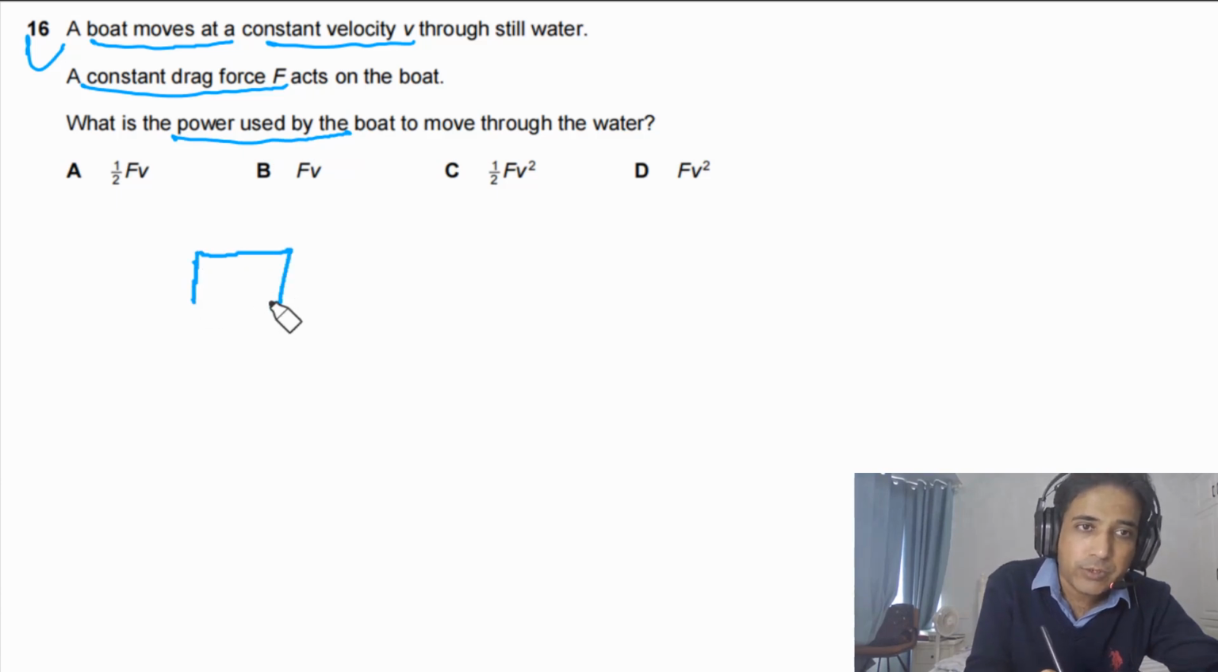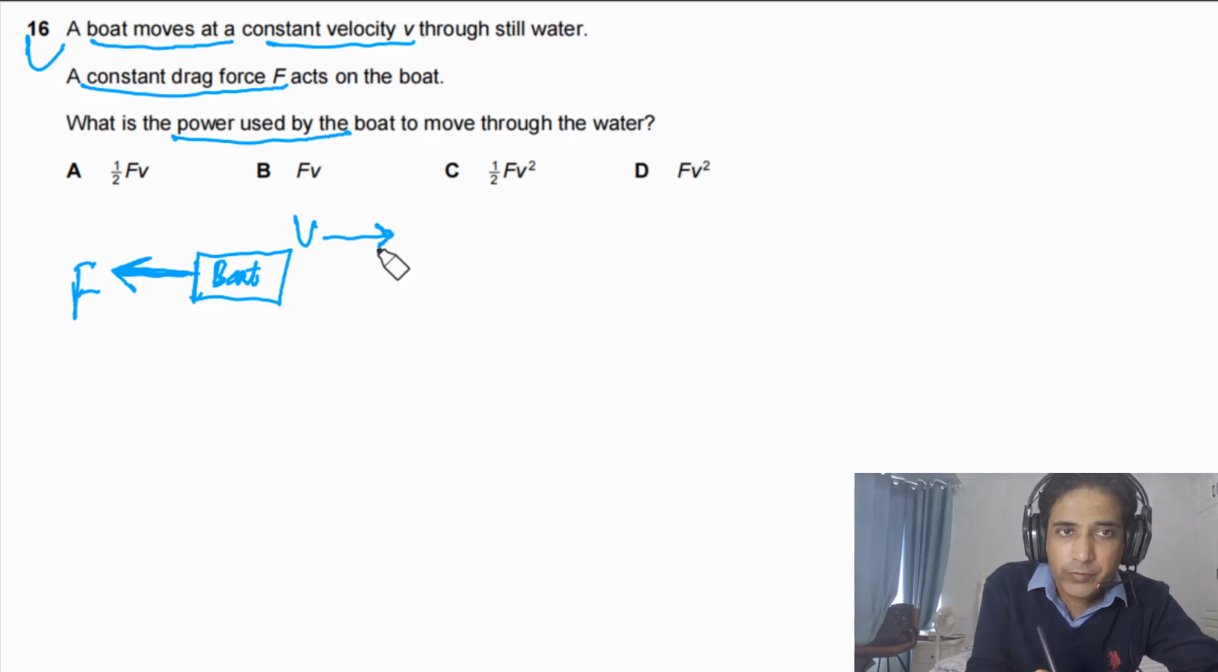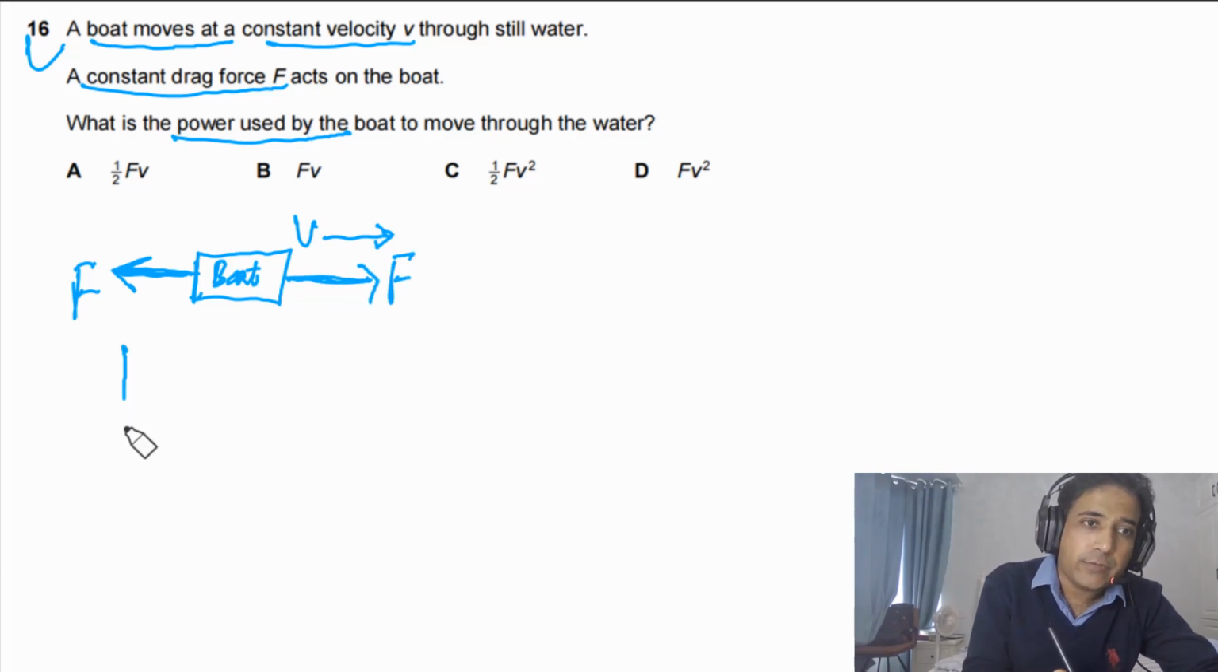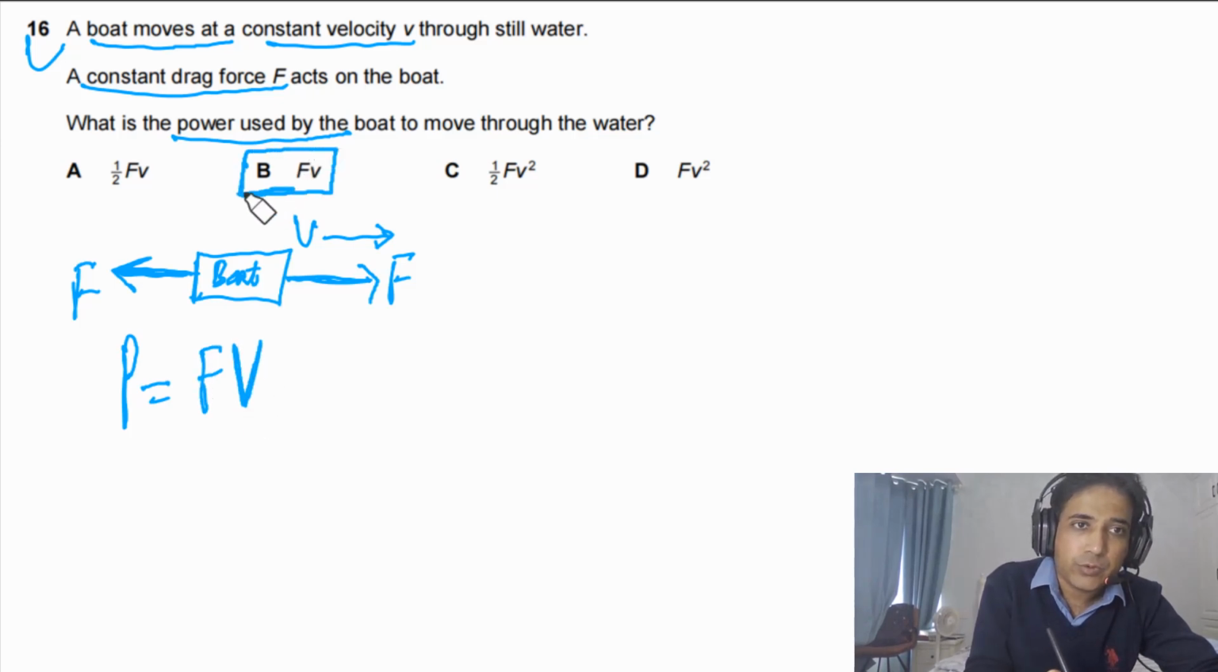So first of all, we can imagine this one is a boat and there is a drag force on the boat, so we can draw this arrow to represent the drag force, that is equal to F, and the boat has velocity V, moving at constant velocity. It means the thrust force is also equal to F. Now we can find out the power used by the boat. That has to be the product of force and velocity. So the answer for this question should be B.